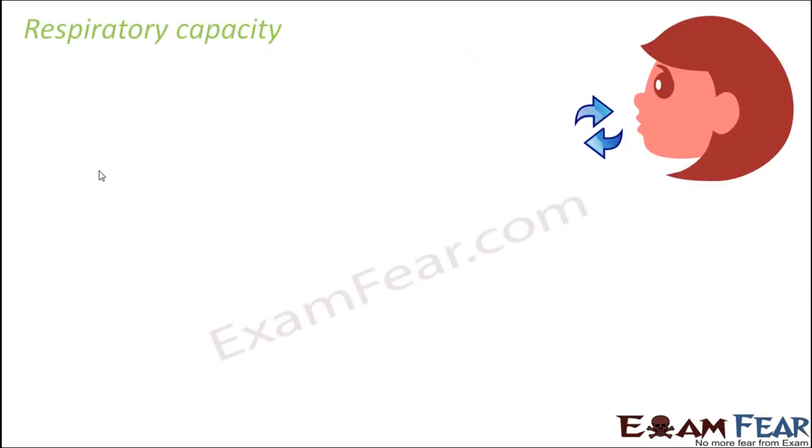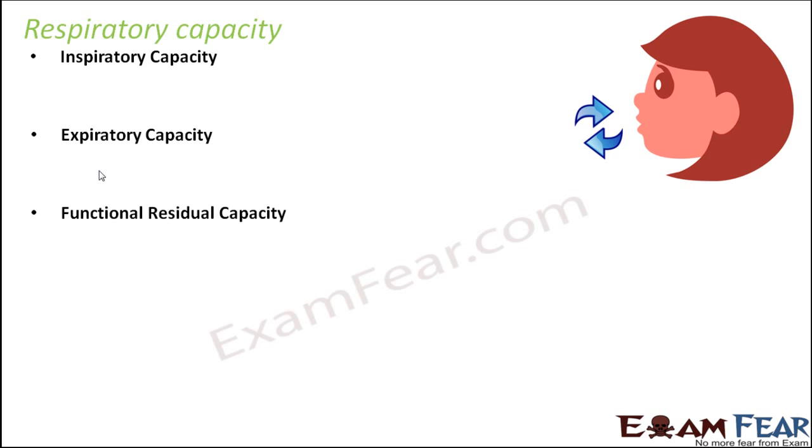We will talk about respiratory capacities. Here we will talk about all these terms: inspiratory capacity, expiratory capacity, functional residual capacity, vital capacity and total lung capacity. So here we are going to talk about the ability of a person to inspire, how much maximum he can inspire or how much maximum he can expire. So we are going to talk about the capacities here. Let us see what each of them is.